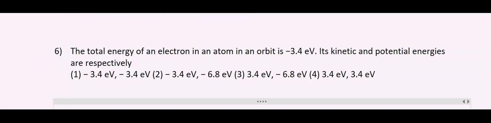Sixth question. The total energy of an electron in an atom in an orbit is minus 3.4 electron volts. Its kinetic and potential energies are respectively: 1. Minus 3.4 electron volts and minus 3.4 electron volts. 2. Minus 3.4 electron volts, comma, minus 6.8 electron volts. 3. 3.4 electron volts, comma, minus 6.8 electron volts. And 4. 3.4 electron volts, comma, 3.4 electron volts. Now let us quickly solve this.